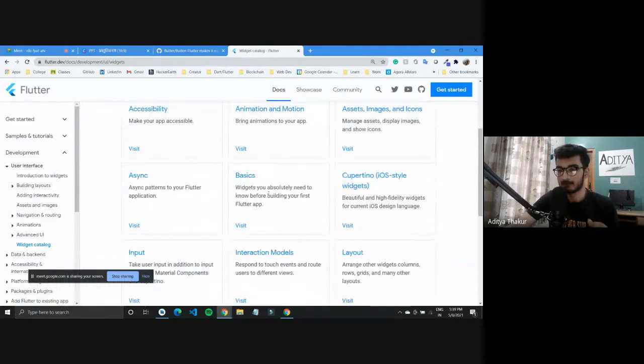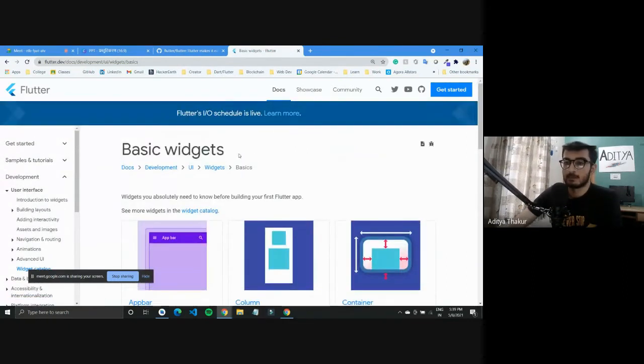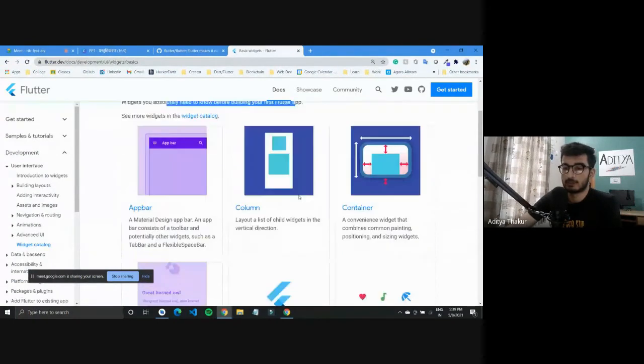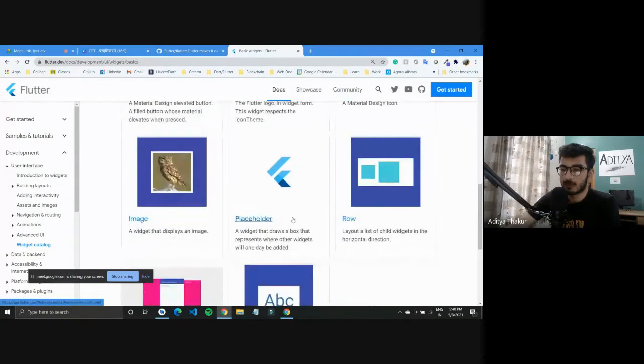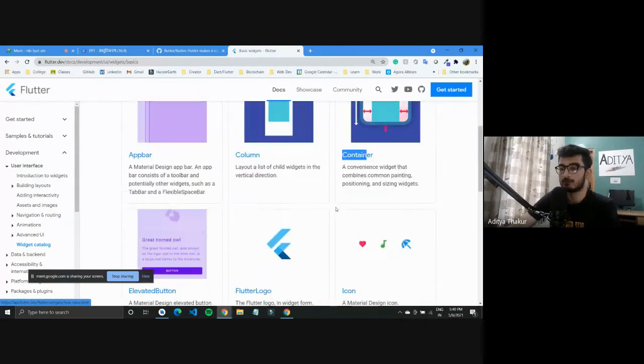We have the basics that you need to know, which include container, scaffold, and all these widgets. These are the basic widgets you need to know before you build your Flutter application, where we have the app bar, columns and containers, the text widget, and the row widget. We'll take some of these basic widgets in today's session.